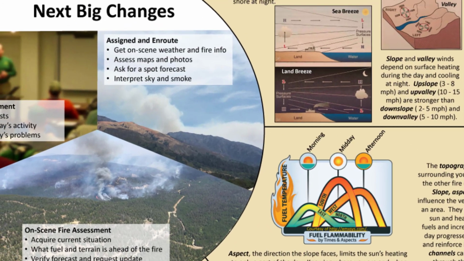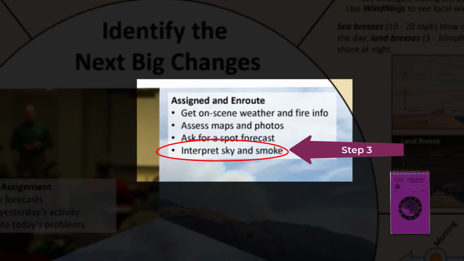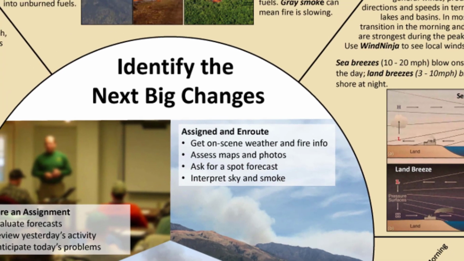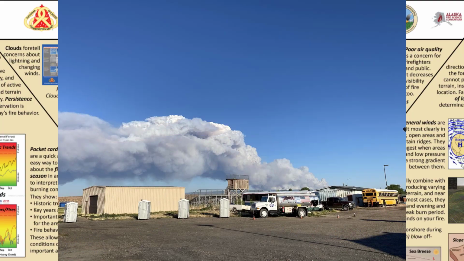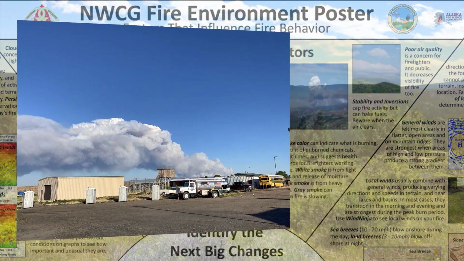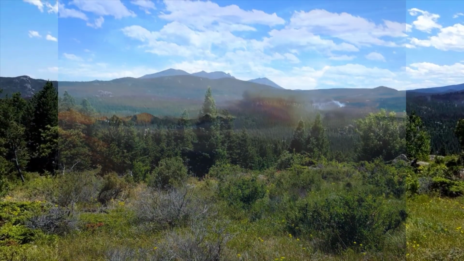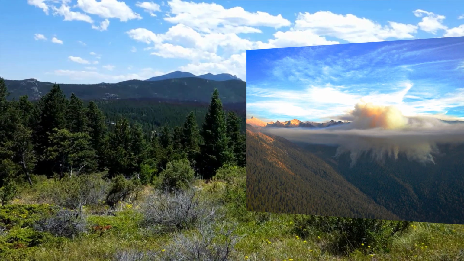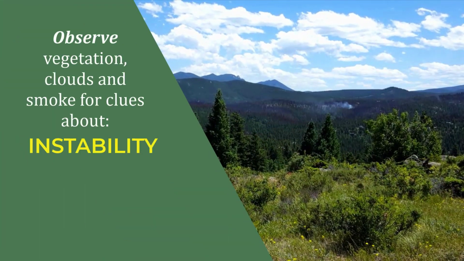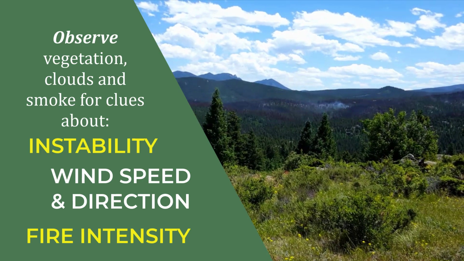Look at the sky. What kind of cloud formations do you see? Look at the smoke column. What is the height? Is it vertical or leaning? Are the trees and shrubs moving with the wind? What is the color of the smoke? Is there an inversion or marine layer present? All of these observations can help you think about instability, wind speed and direction, and the intensity of the fire.